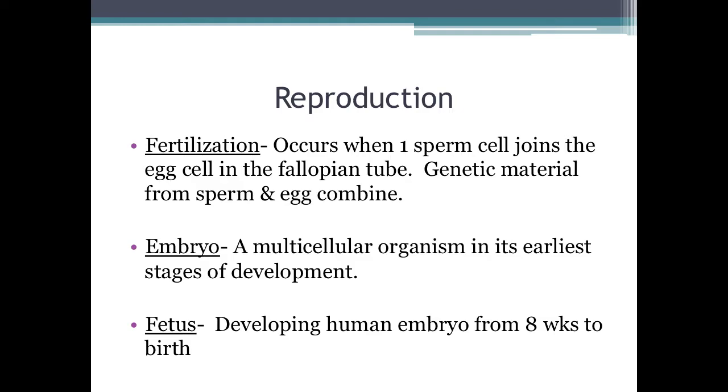Reproduction. Fertilization occurs when one sperm cell joins the egg cell in the fallopian tube. Genetic material from the sperm and the egg combine. So in that one fertilized cell, where the sperm and the egg cell have combined, you've got half of the DNA coming from the father and half of the mother's DNA coming together.